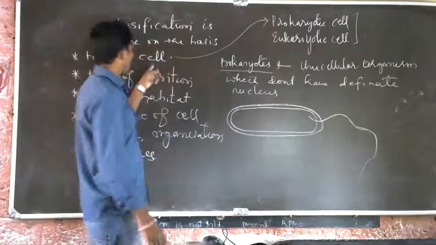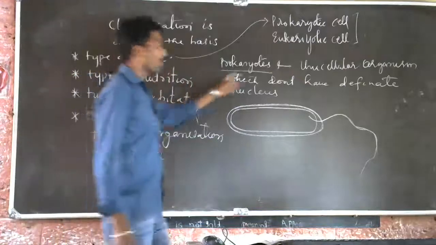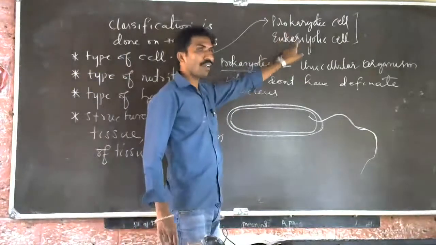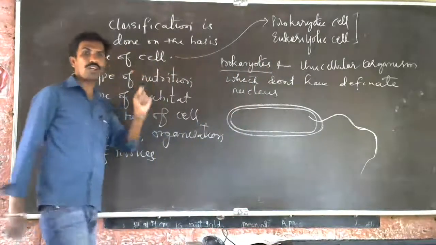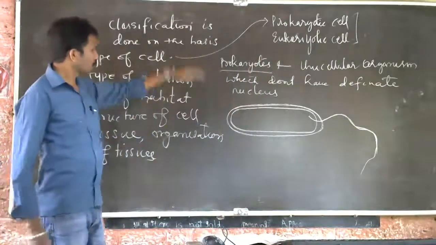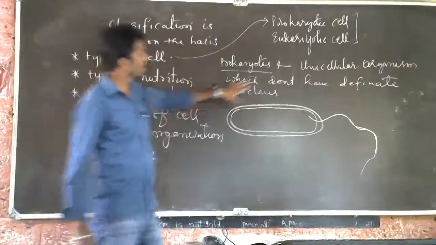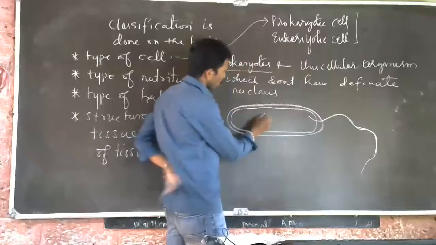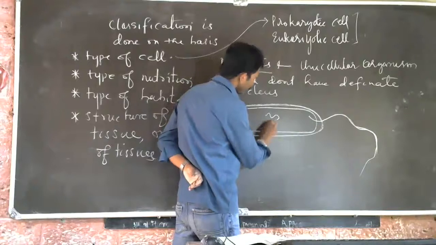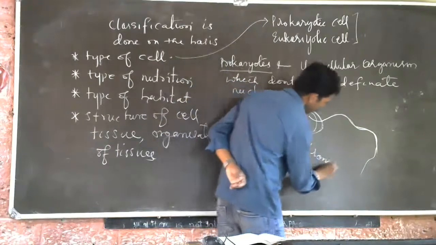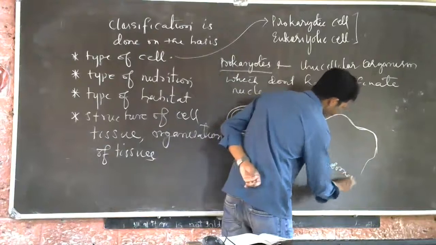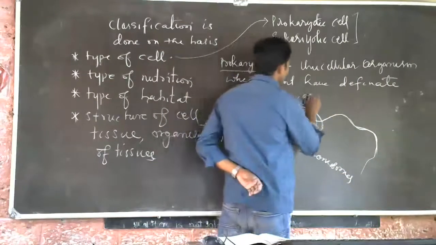I told you type of cell. Type of cell not only refers to prokaryote or eukaryotic, it refers to unicellular or multicellular. That comes under body structure. See, this is eukaryotic because here the chromosomes, we call it genetic material.